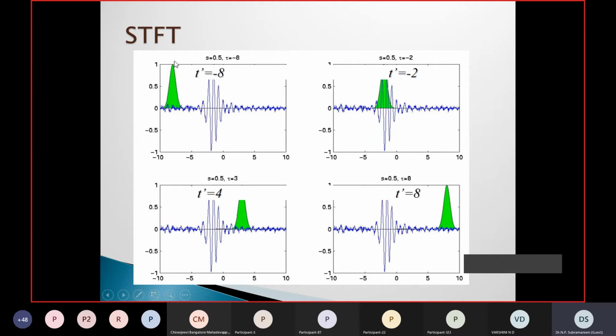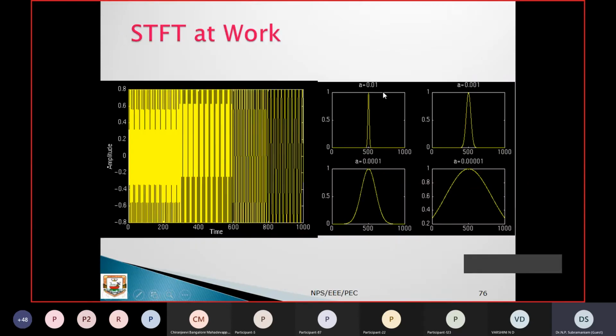Start from 0, this is a Gaussian function. It moves, centered at t is equal to minus 0.8, t is equal to minus 0.2, right? Which point is the center, right? And this is t is equal to 4. You can see here 4 is the center point, and this is minus 8 as the center point. Here minus 2 is a center point. Here you can see t is 8, like that it is moving. Now what is the information? At this time span, we can see this particular spectral component is present, so we are able to locate it. Okay, so that's the case here.